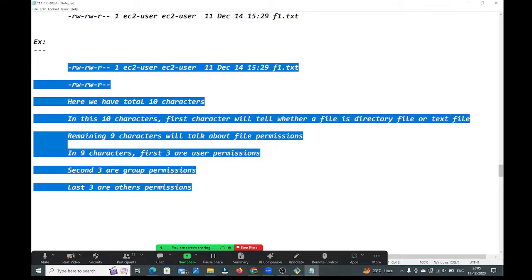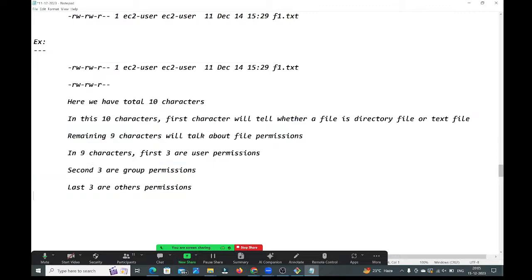See guys, f1.txt is a normal text file. On the f1.txt file, the user has read permission and write permission.